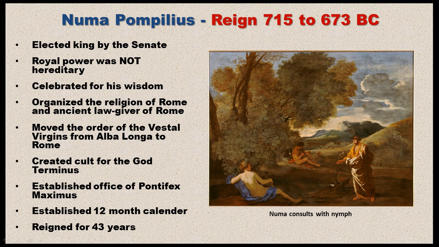Now, we talked about before how Romulus was associated with violence. You will remember he assassinated his brother and also abducted the Sabine women. And so Numa was quite different than Romulus. He is associated with law and order, and he also established the Roman religion. And so he is seen as the ancient lawgiver of Rome, very similar to the role Solon played in Athens.